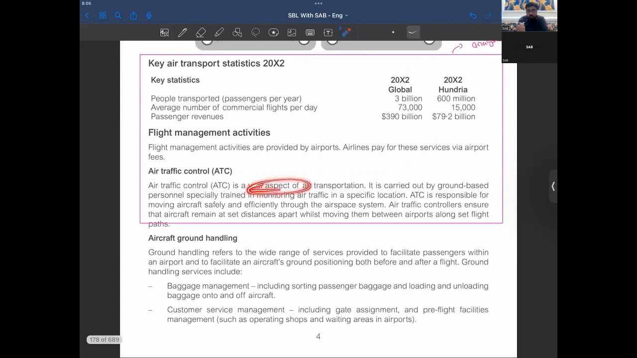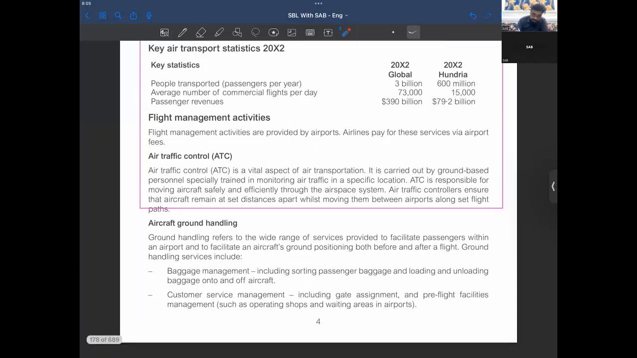ATC is a vital aspect of air transportation. It is carried out by ground-based personnel, specially trained in monitoring air traffic in a specific location. ATC is responsible for moving aircraft safely and efficiently through the airspace system. Air traffic controllers ensure that aircraft remain set distances apart whilst moving them. So it's ATC's work to make sure that no one is going to collide or come in our direction, right? So it's ATC's duty here, right?